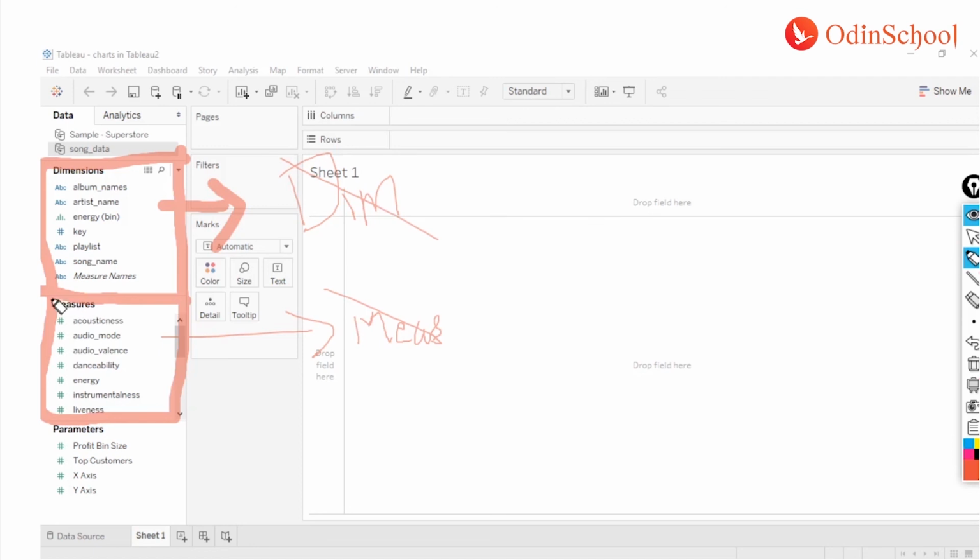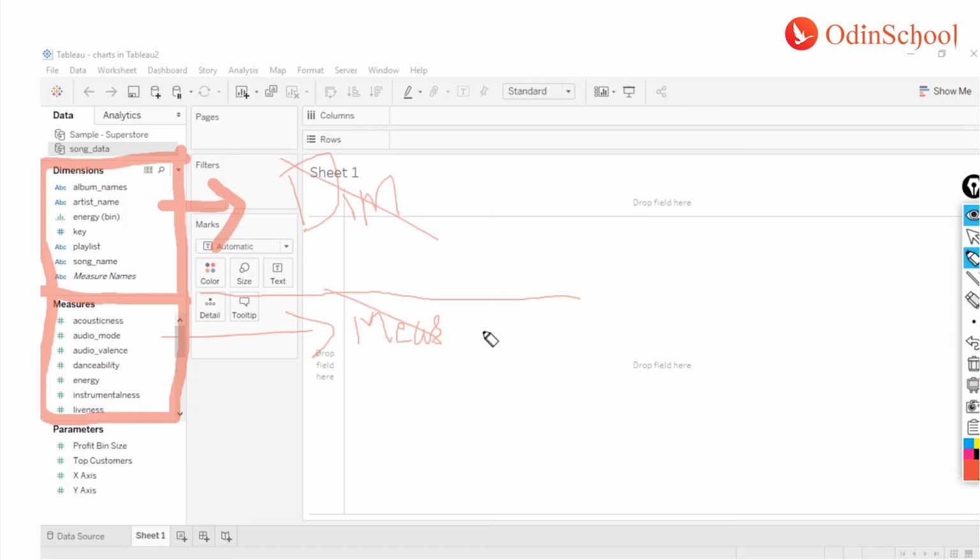However, you are still going to find this thin line over here, which is a bifurcation between the dimensions and measures. Tableau had a tradition of having these names, dimensions and measures, since the inception of Tableau. However, in the recent edition, for some reason, they felt this is not needed any longer, so they have removed it. However, the functionalities of dimensions and measures remain the same. The nature, the behavior of these two things remains the same.